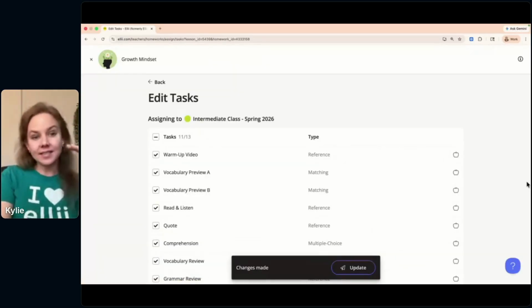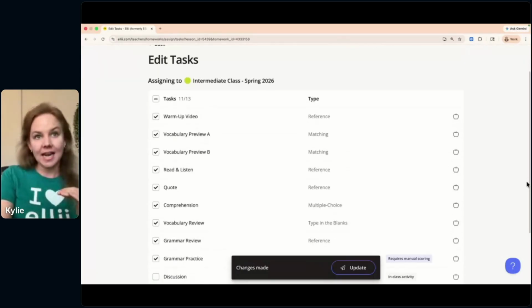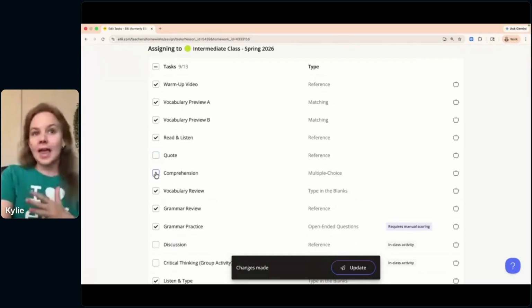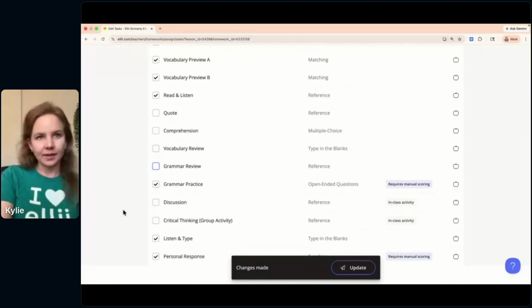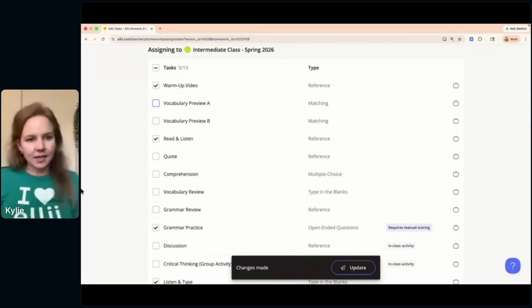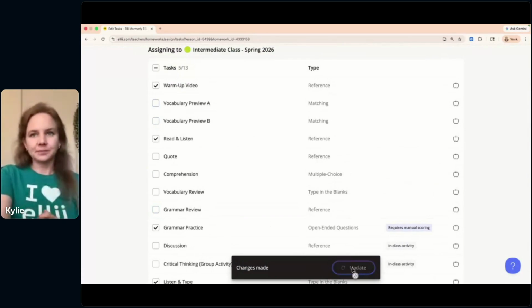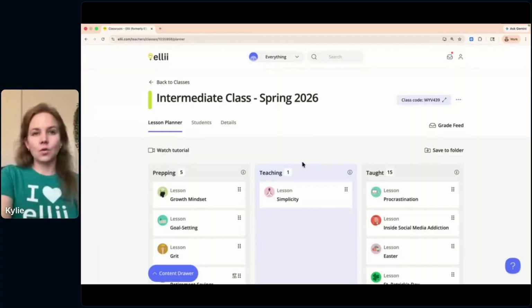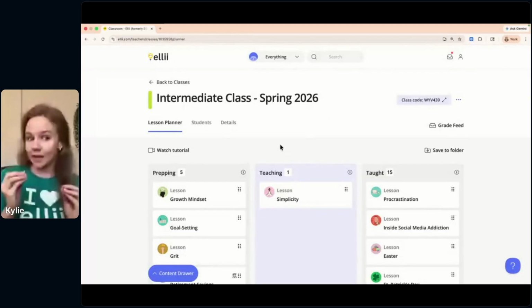That will take me into the task list of this lesson, and I can remove anything that I don't want students to be working on at home, right? Maybe we did some of this in class already, and I don't need them to repeat it as homework. I can click Update, and now I know that students would only have access to those couple of tasks that I had toggled on there.